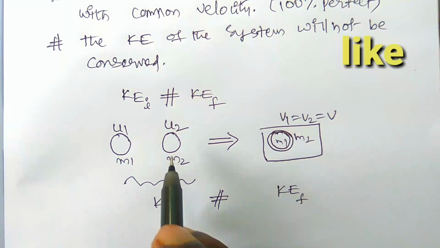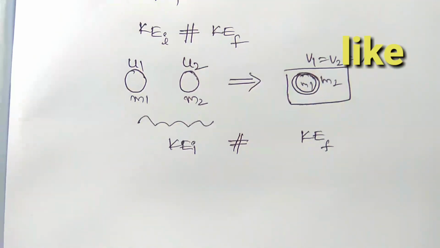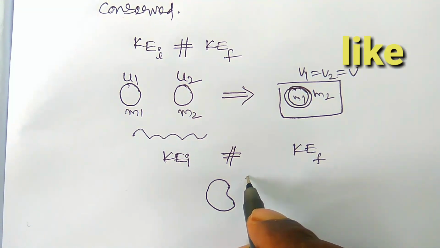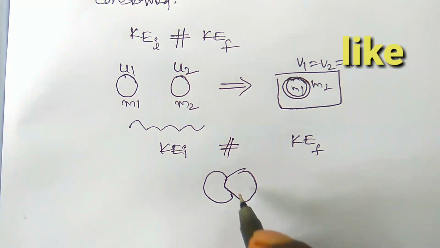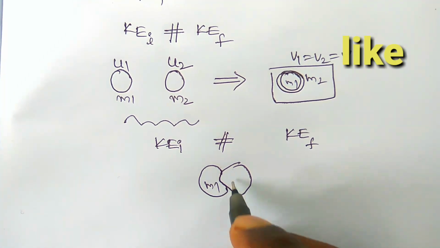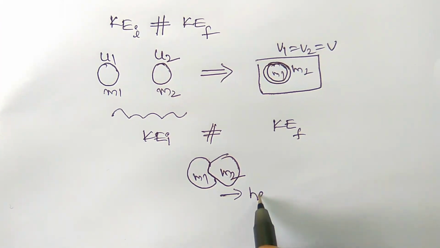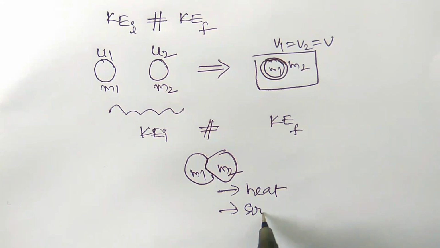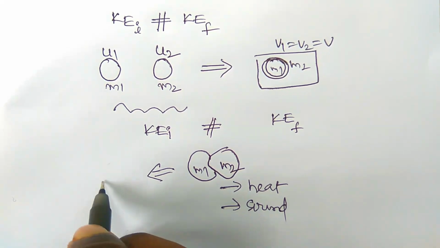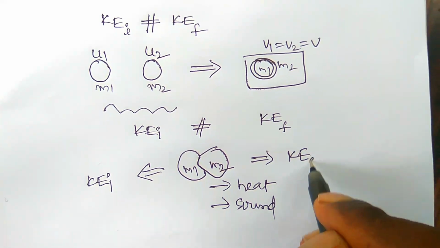Some of the kinetic energy will be lost in this process, because whenever two bodies participate in inelastic collision, some deformation occurs. Due to this deformation, some kinetic energy is lost, through the production of heat or sound. Hence the kinetic energy before collision is not equal to that after collision.